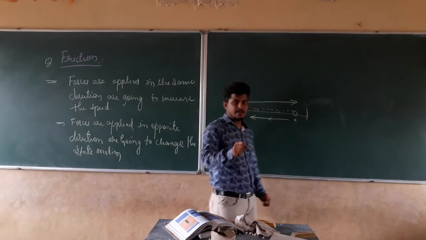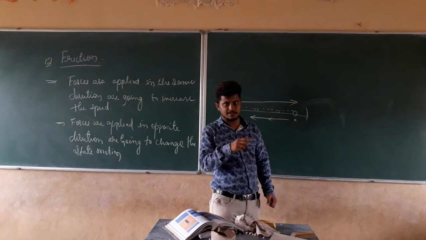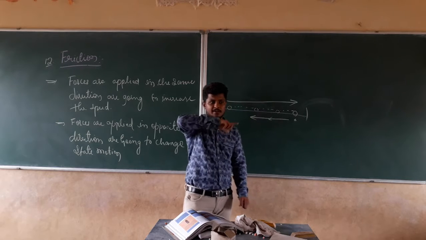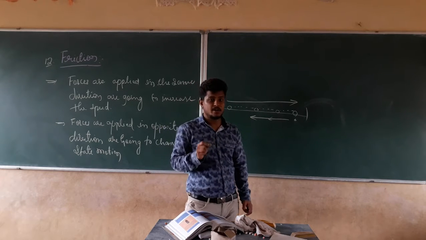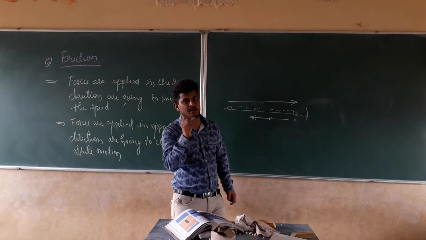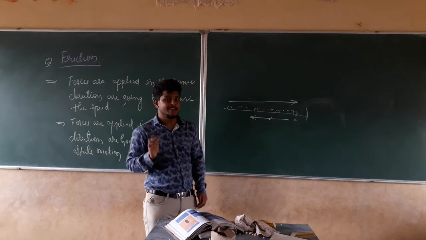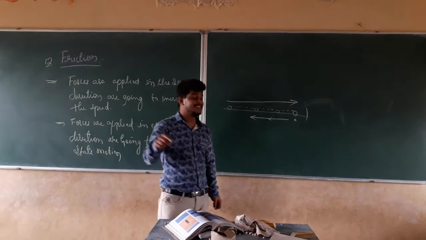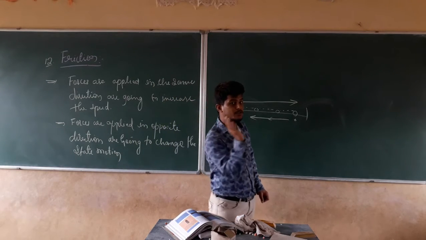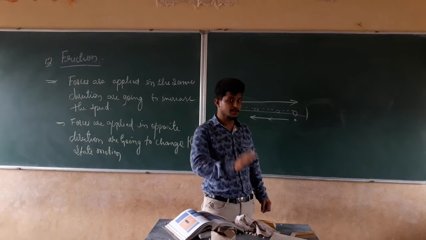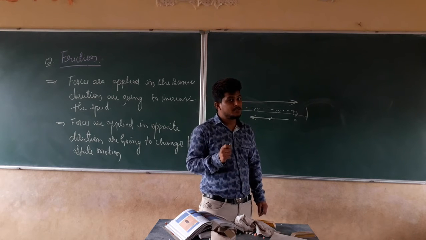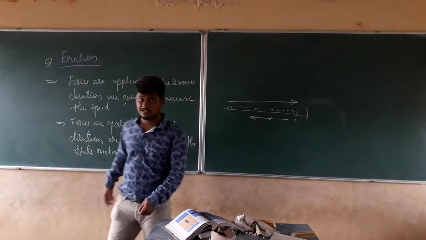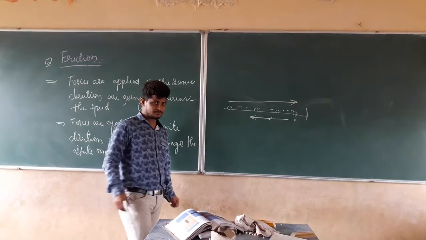In the same manner, when you take the carom board and hit a carom piece, the striker starts to move around the corners, or it hits the sides. After some point of time, the striker is going to stop. Why is it going to stop? It is changing its state of motion. Why is it changing its state of motion? Due to some opposite force. What is that opposite force? That opposite force is nothing but friction.